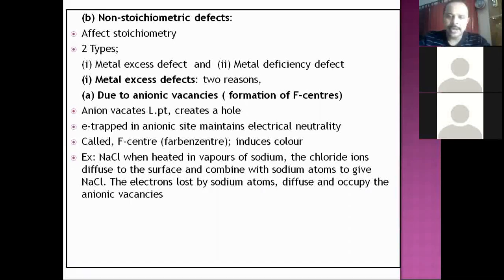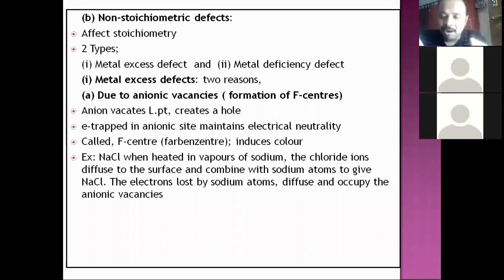You take sodium chloride, heat that sodium chloride in the atmosphere of sodium metal. When you heat it strongly, it becomes vapor. So sodium vapors are there surrounding the sodium chloride. Sodium atoms will come and settle on the surface of the sodium chloride. At the same time, chloride ions from the sodium chloride lattice will diffuse to the surface. Cl minus from the NaCl lattice, which is diffused to the surface, will combine with Na atom on the surface. But for that, the Na atom has to lose one electron to combine with Cl minus. So Na loses one electron, becomes Na plus and combines with Cl minus, which is diffused out of the solid.